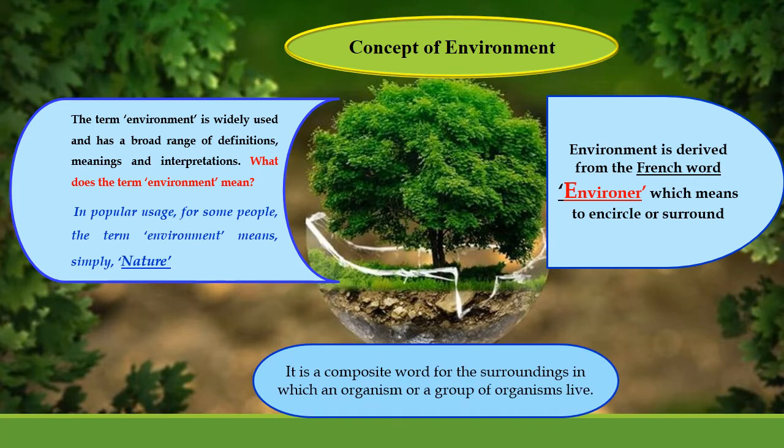Environment is a composite word for the surroundings in which an organism or a group of organisms live. These organisms can live at a place when different surroundings are available, and those surroundings include biotic as well as abiotic things which keep interacting with each other and transfer energy and material cycling for an object, an organism, or a group of organisms, which becomes the basis of their lives.